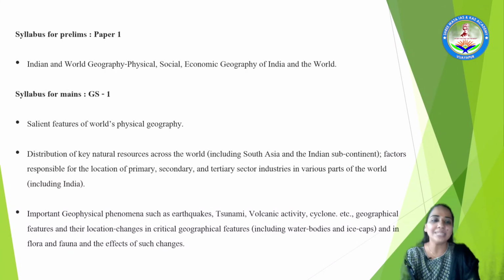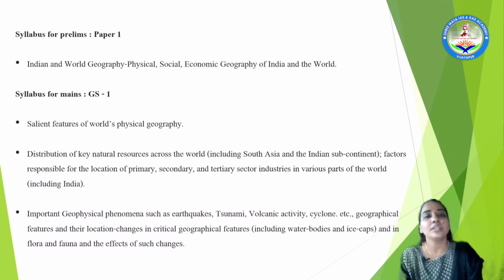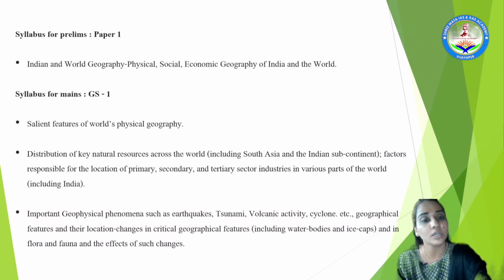Next, moving to the main section, they have mentioned the salient features of world physical geography. As I explained, salient features means how a monsoon arrives, how mountains grow or erode. So all these features matter because they impact other regions also. That's why there is no mention of salient features of the physical geography of India, but instead they included it as the world's physical geography.